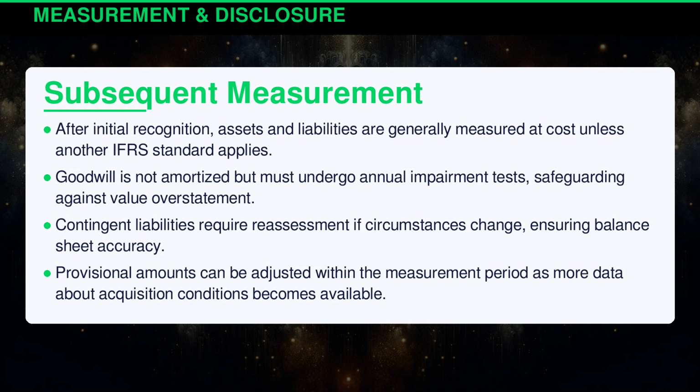After initial recognition, assets and liabilities are generally measured at cost, unless another International Financial Reporting Standard applies. Goodwill is not amortized, but must undergo annual impairment tests, safeguarding against value overstatement. Contingent liabilities require reassessment if circumstances change, ensuring balance sheet accuracy. Provisional amounts can be adjusted within the measurement period as more data about acquisition conditions becomes available.